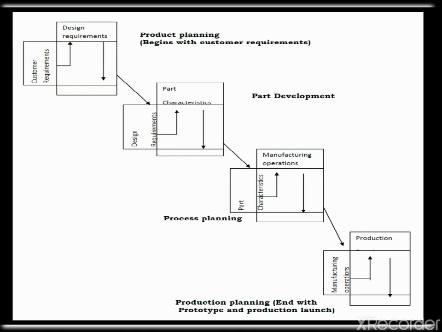QFD has 4 phases. First, product planning, next, product development, next, process planning, and finally, production planning. In product planning, a list of customer requirements, that is the whats, is measured. Then, a list of technical descriptors, the hows. Now, develop a relationship between what and how, and develop an interrelationship between the hows. Do competitive assessment. Next, develop prioritized customer requirements and the technical descriptors.